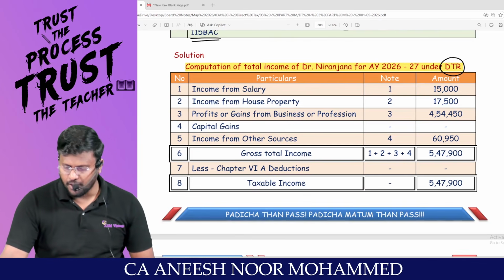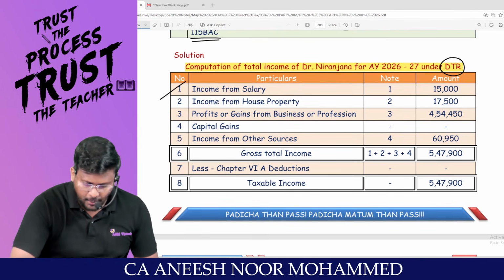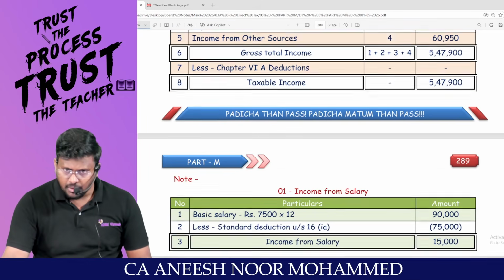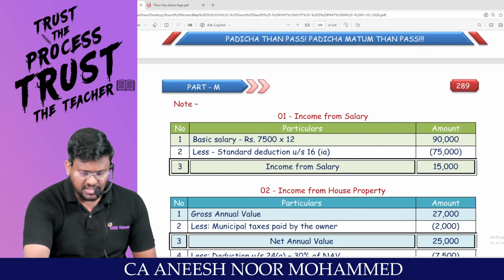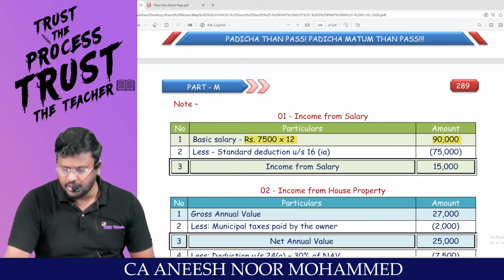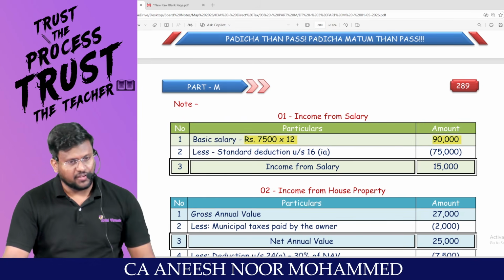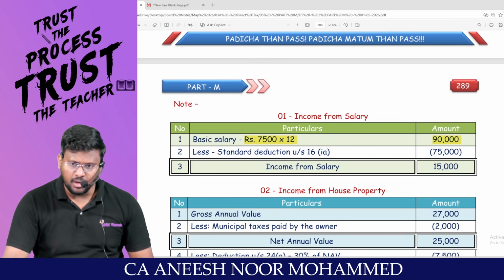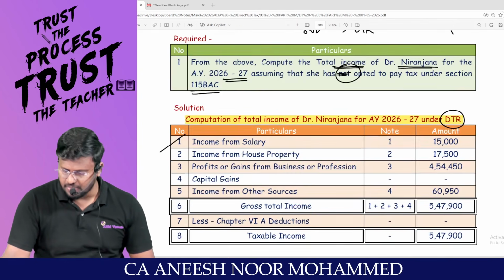Computation of total income of Dr. Niranjana for assessment year 26-27 under default tax regime. Number one is income from salary. She is working somewhere. What is the monthly salary? 7,500 into 12, 90,000 is the gross salary. In which route is she traveling? Default tax regime, so 75,000 will be the standard deduction. Balance will be income from salary, 15,000.